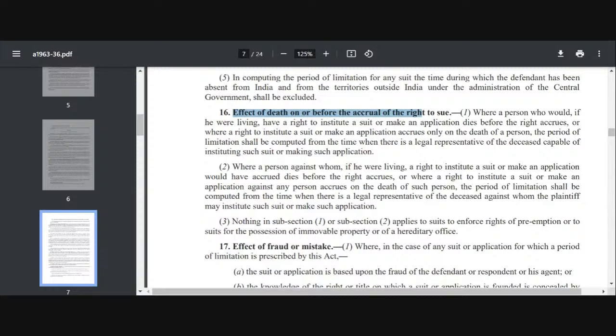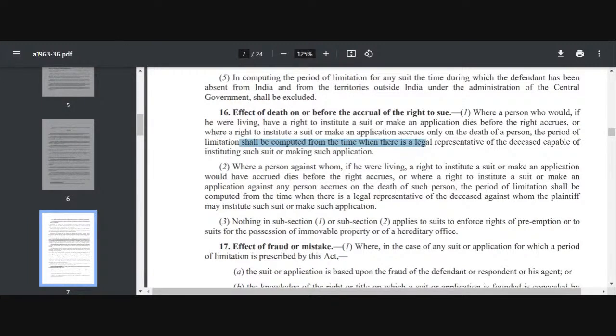In that case, section 16 says the time when there is a legal representative of the deceased capable of instituting the suit or making such an application. So if a person would have got that right if he was living, or if he got that right after his death, then the period of limitation will be computed from the time when there is a legal representative of the deceased who is capable of instituting such suit.